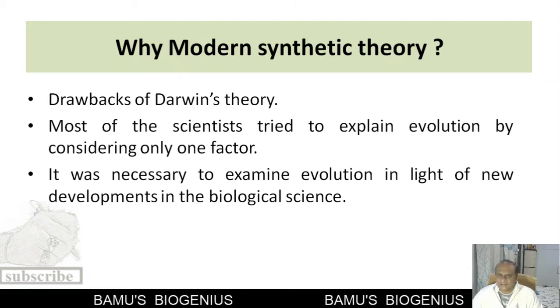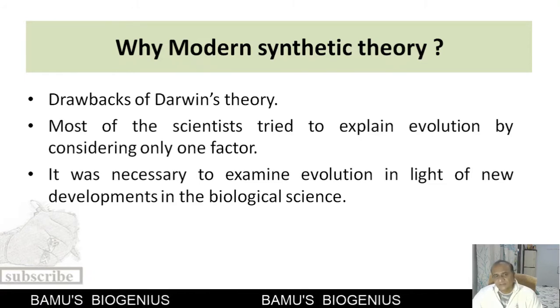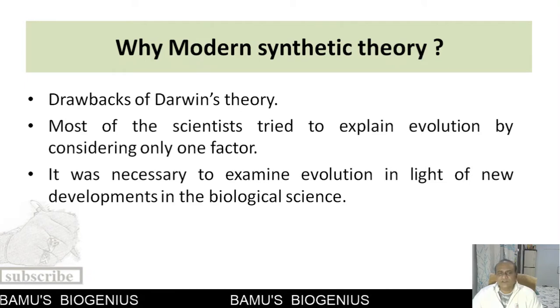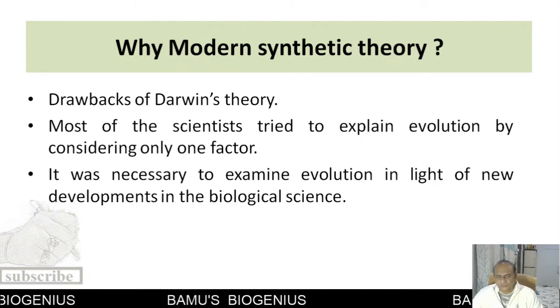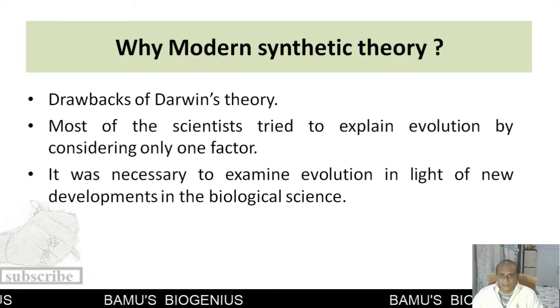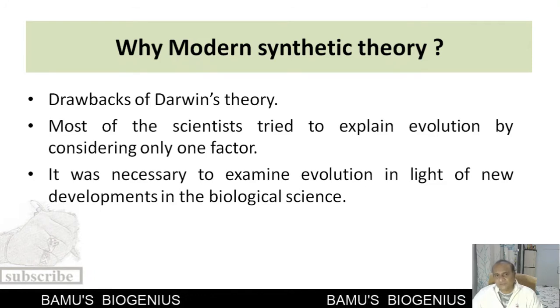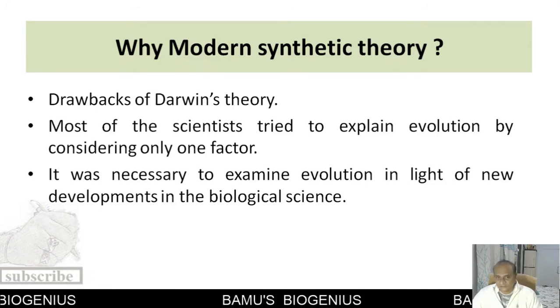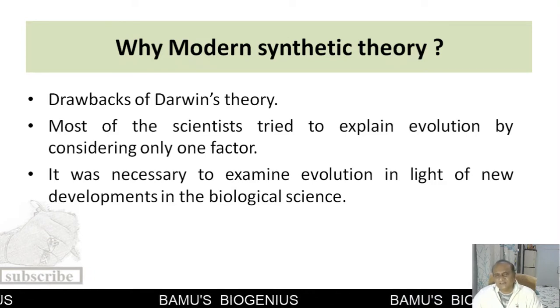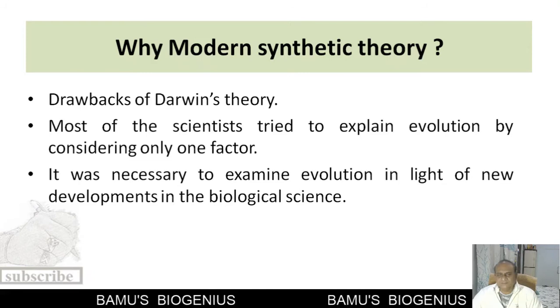Then the scientists, or we can say the evolutionists, who came after Darwin also tried to explain evolution by a single factor. For example, Hugo de Vries tried to explain the mechanism of evolution by mutation only, or Moritz Wagner tried to explain evolution by isolation, or geographical isolation. That means most of the scientists tried to explain evolution by only a single factor.